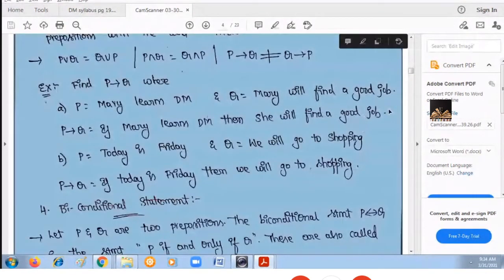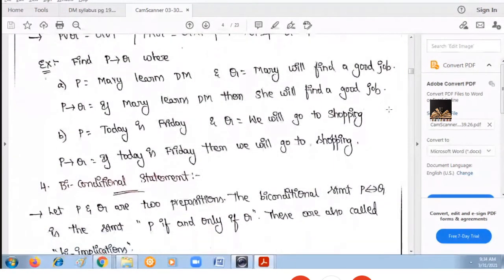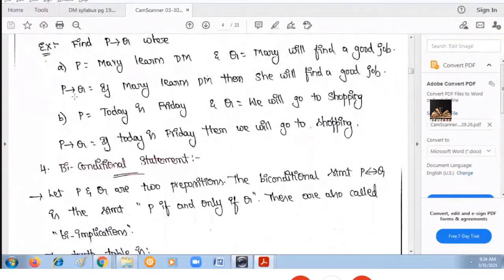Clear? In the same way, consider one more example. The first proposition is today is Friday. The second one is we will go shopping. Use the conditional statement, that is if then. If is used before the first variable, then is used before the second variable.